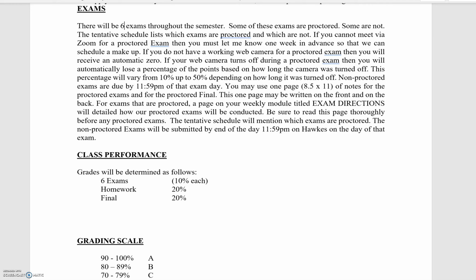If you do not have a working web camera for a proctored exam, then you will receive an automatic 0. If your web camera turns off during a proctored exam, then you will automatically lose a percentage of the points based on how long the camera was turned off. The percentage will vary from 10 to 50%, depending on how long it was turned off. This is very important here.